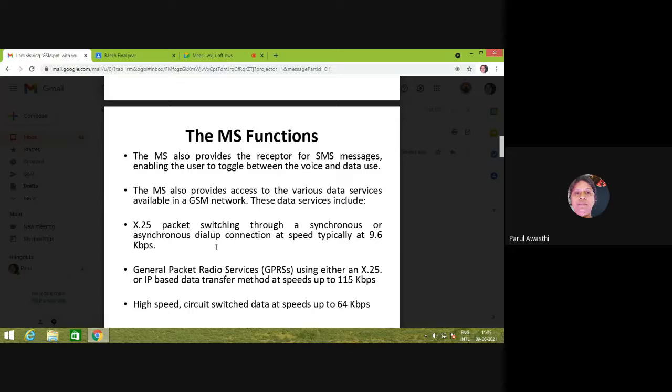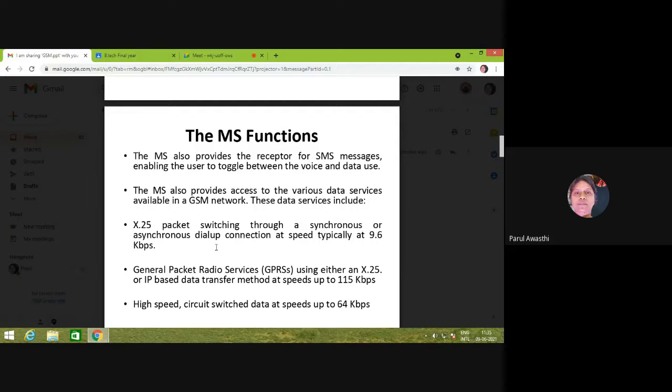So basically a GSM mobile supports your GPRS, your packet switching, as well as your circuit switching data also, right? In every type of service, there is a different data rate which is supported for that service.